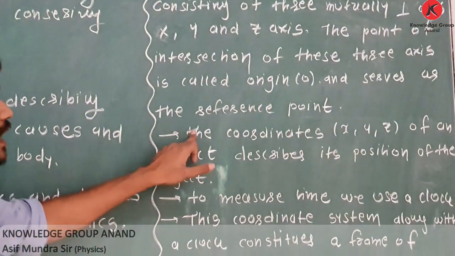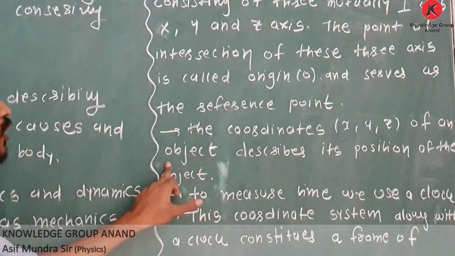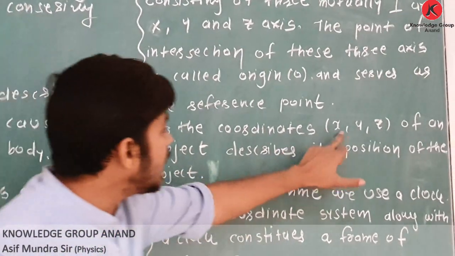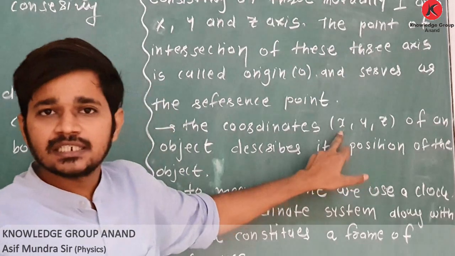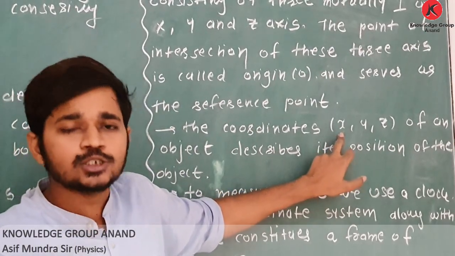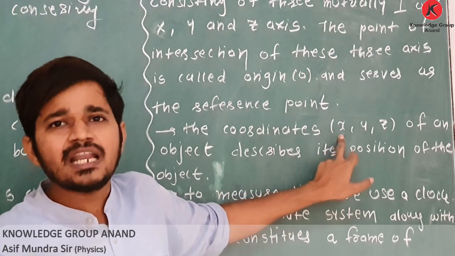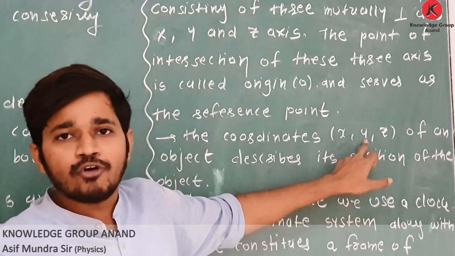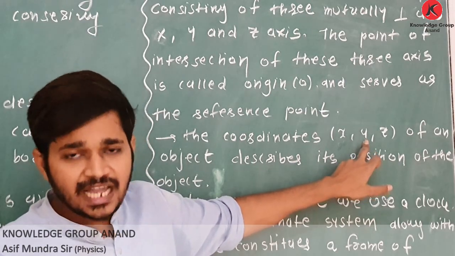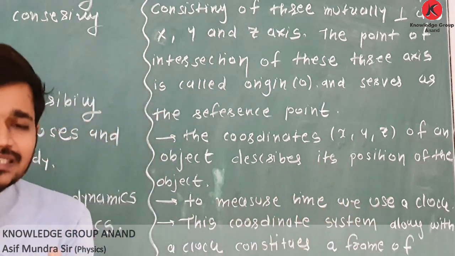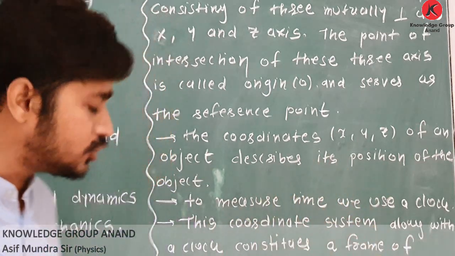The coordinates x, y, z of an object describe its position. The x coordinate is the distance from the origin on the x-axis, in the x direction. Similarly, y is the position of the object in the y direction, and z is in the z direction. We will study this in detail in the next topic, don't worry.